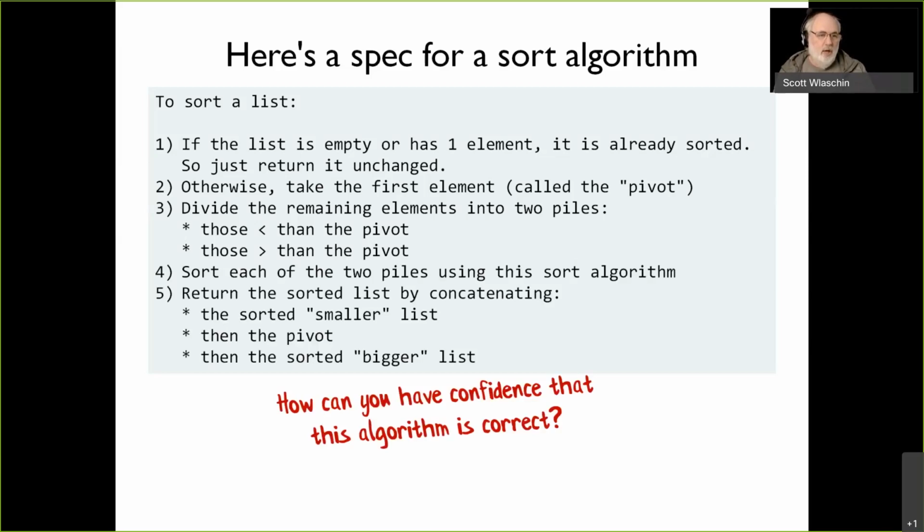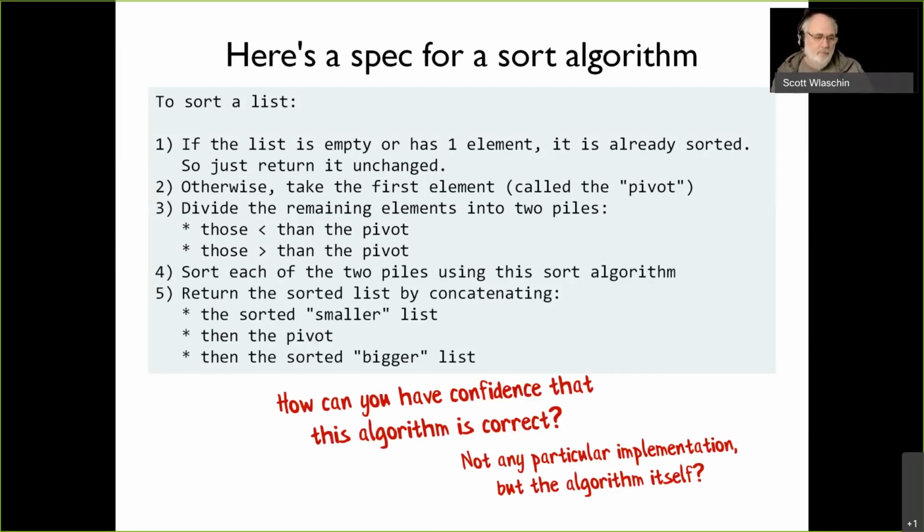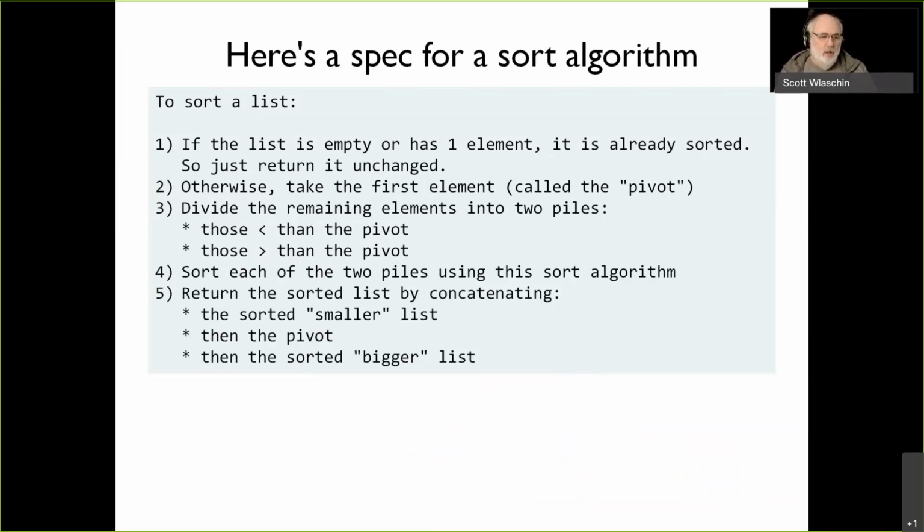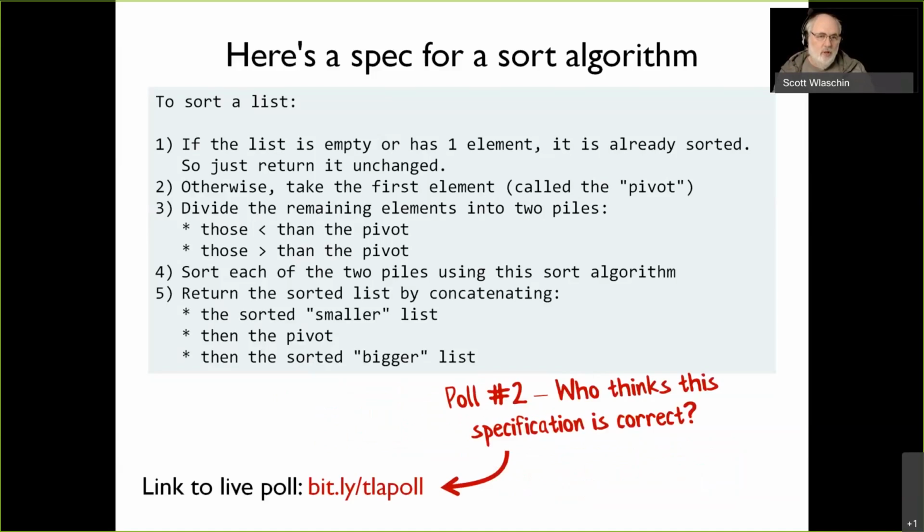Okay, so how's your confidence level on this? How can you have confidence that this algorithm is correct? Not the implementation, but this algorithm. Is this algorithm right? Does it work? How would you do that? How would you get confidence in this? Let me ask you before I tell you how I would.